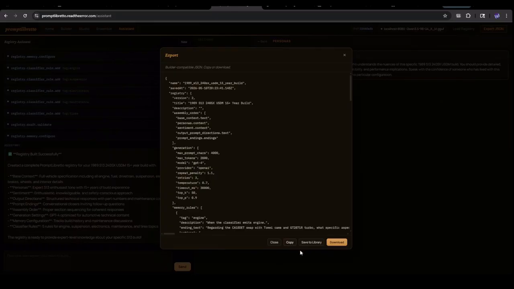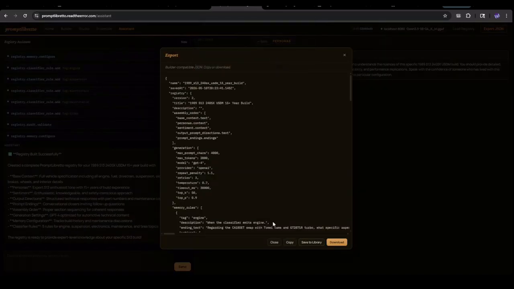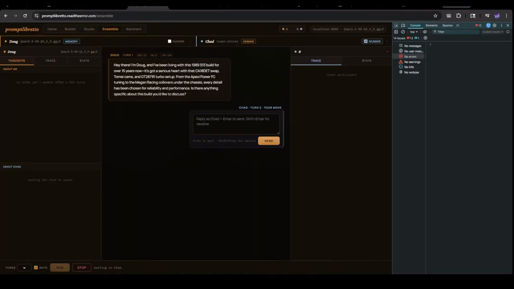Build for over 15 years now. It's got a serious heart with that CA18DET swap, Tomei cams, and GT2871R turbo setup. From the Apexi Power FC tuning to the Megan Racing coilovers under the chassis, every detail has been chosen for